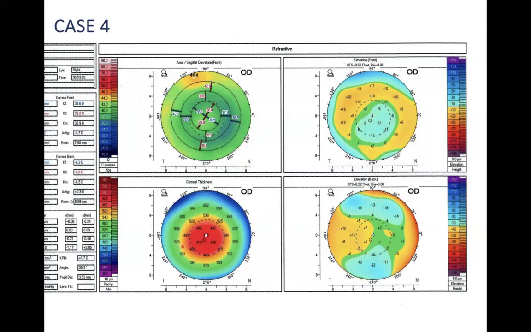But the only thing I'm seeing is the red portion in the pachymetry map, because there is thinning over here. So what is this? The K value is less and the center portion is thin, but the elevation maps are normal. So this is a case of a post-LASIK patient who has undergone LASIK for myopia. So this way we are going to read the maps.